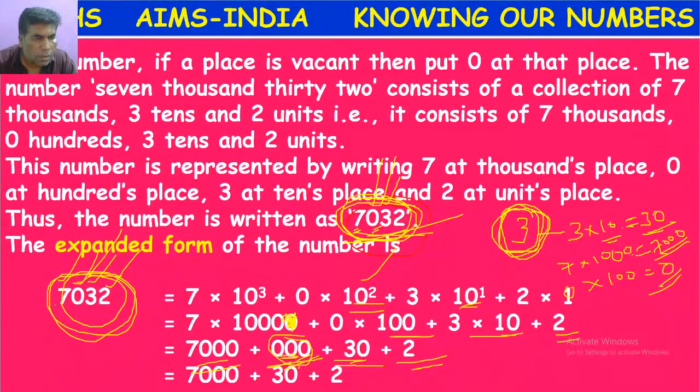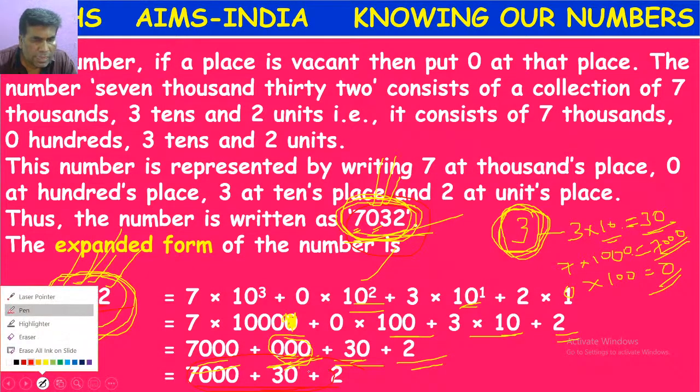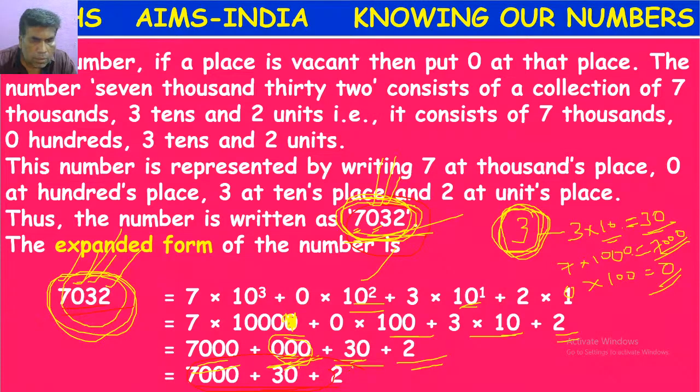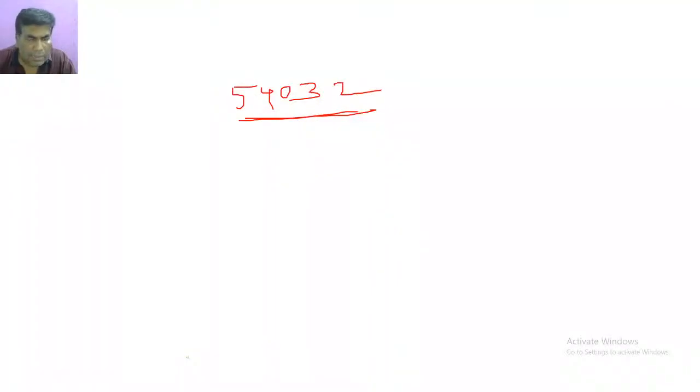Like 7032 has this expansion form. See this last line. Write the expanded form of this number.